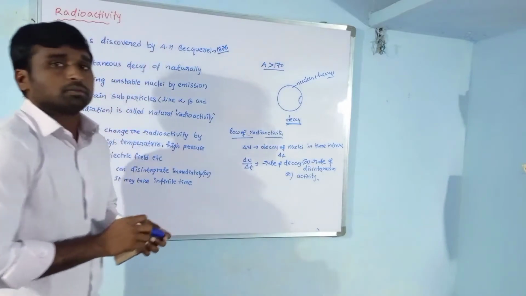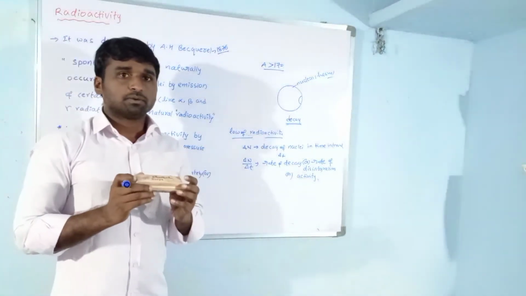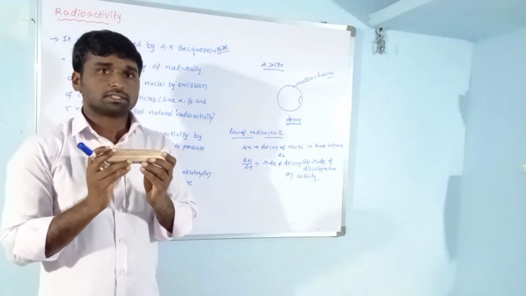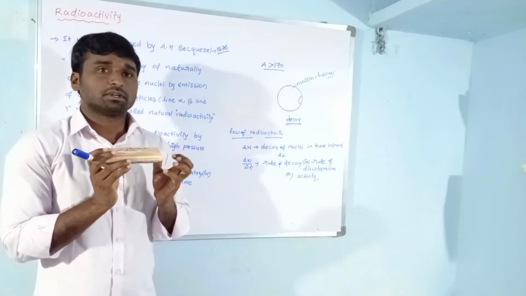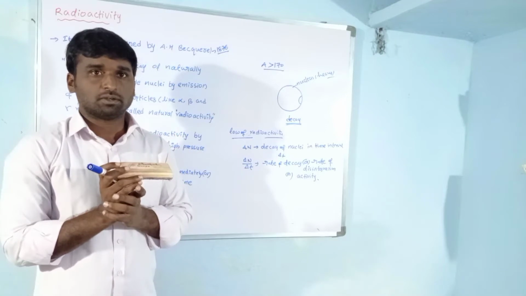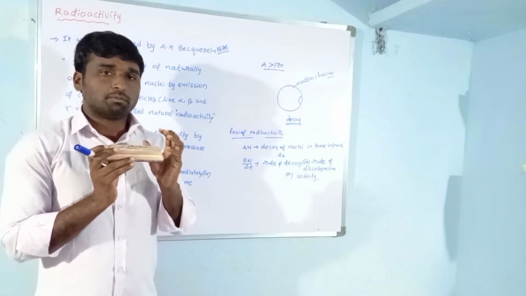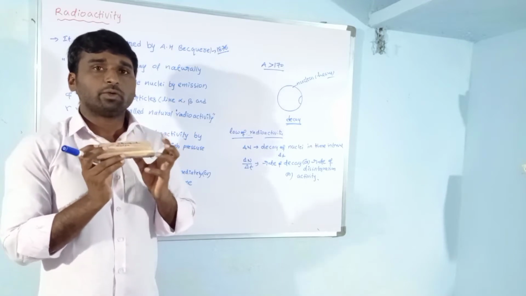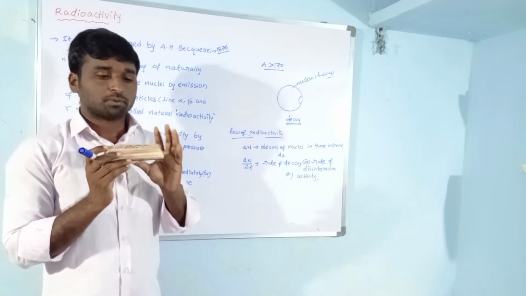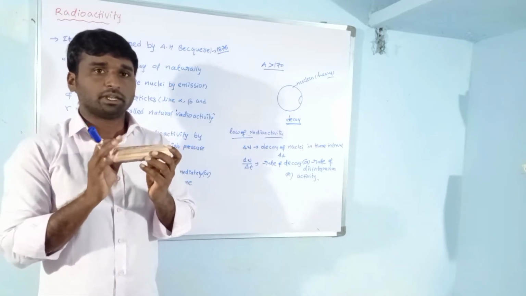Suppose at any given time this is a radioactive material. Radioactive material means a material which emits radiation. Which element disintegrates, that element is called a radioactive material. So suppose this is a radioactive material.